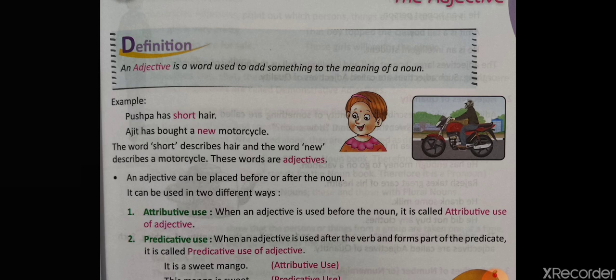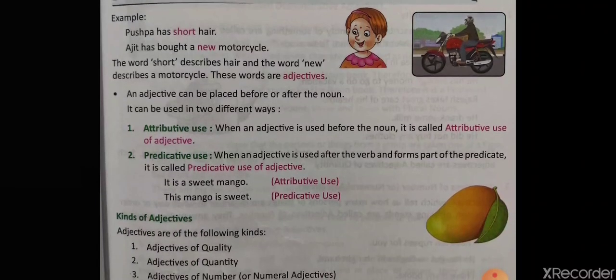That it is new. Alright, now adjectives are of two types. First is attributive use. Adjectives can be used at two places. They can be used before the noun, and they can also be used after the noun. The adjective we use before the noun is called attributive use, and the adjective we use after the noun is known as predictive use.